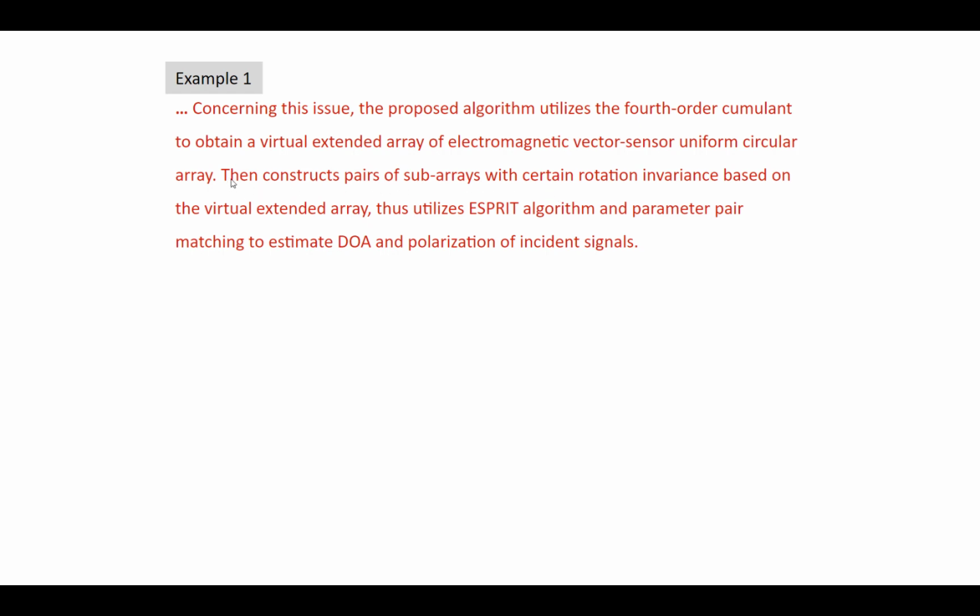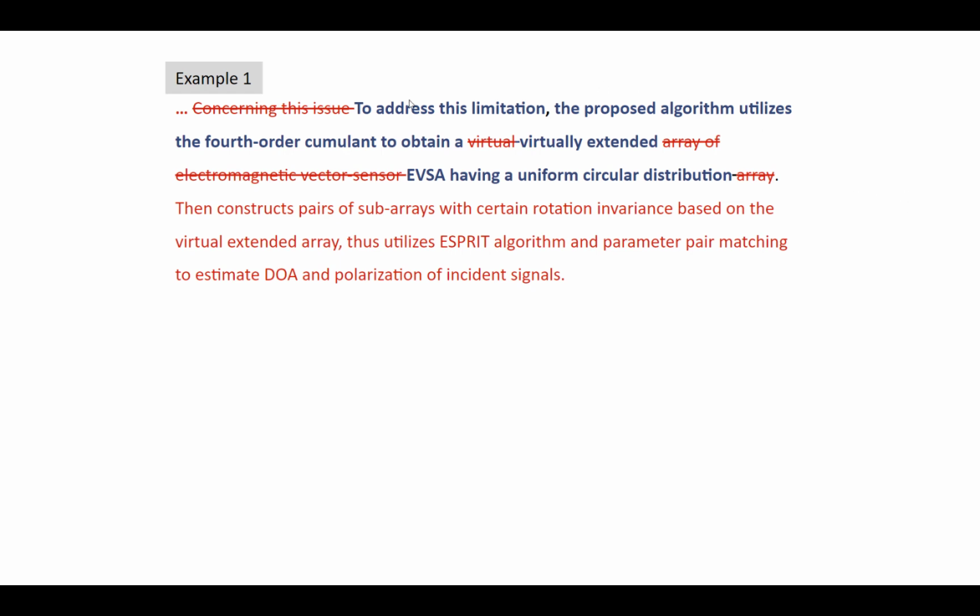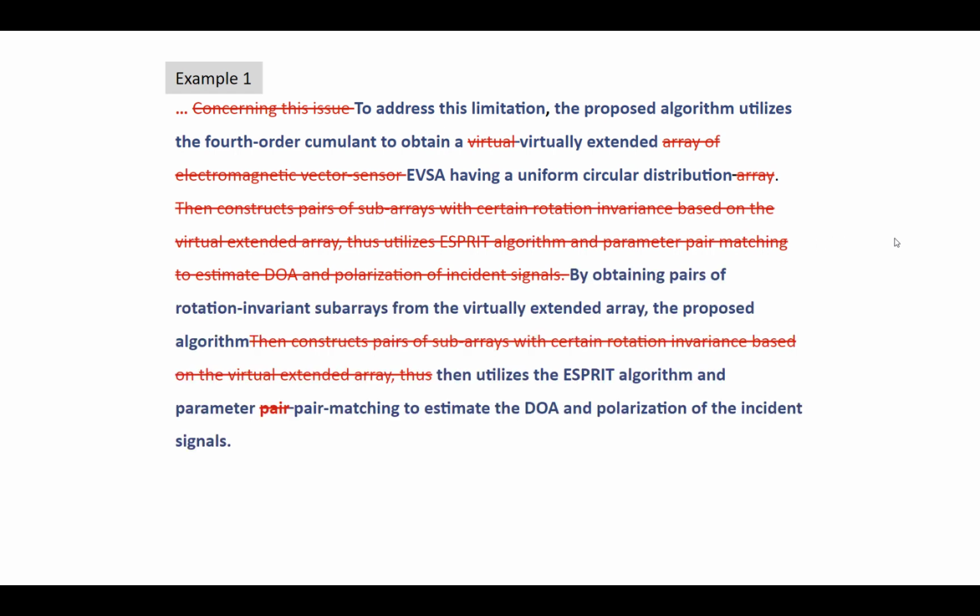So obviously there's a grammatical error here as well, not just a language construction or an understanding error. So we've got to rewrite this part as well. Please feel free to pause the video and read this sentence. I'm rewriting it in this form. To address this limitation, the proposed algorithm utilizes the fourth order cumulant to obtain a virtually extended EVSA having a uniform circular distribution. Then we rewrite and correct the grammar of the second sentence as well, and say, by obtaining pairs of rotation invariant subarrays from this array, the proposed algorithm then utilizes the ESPRIT algorithm and parameter pair matching to estimate the DOA and polarization.